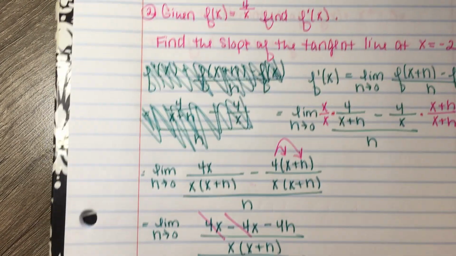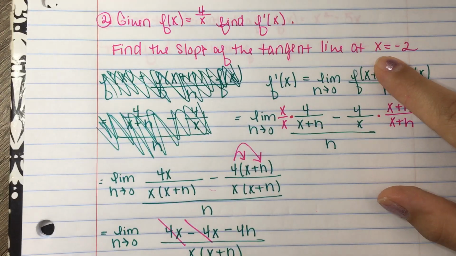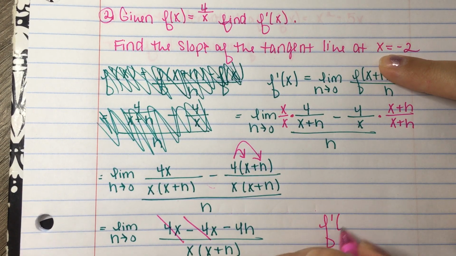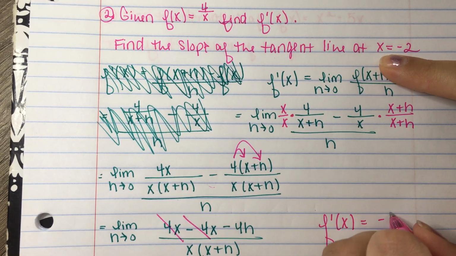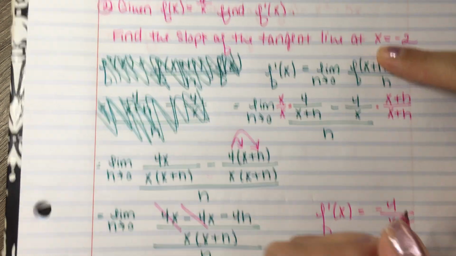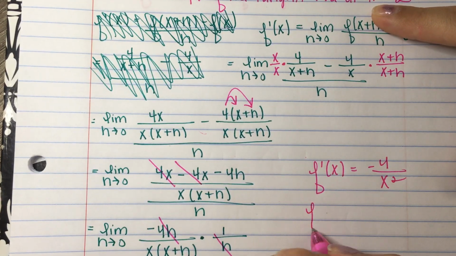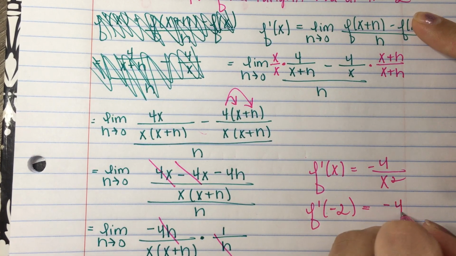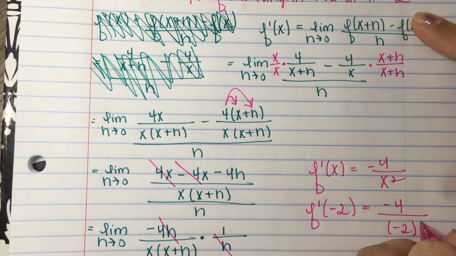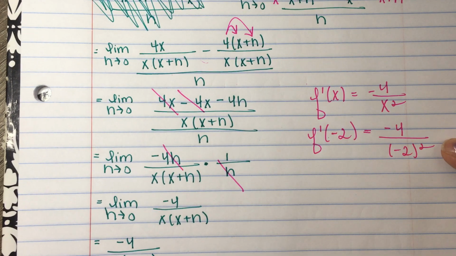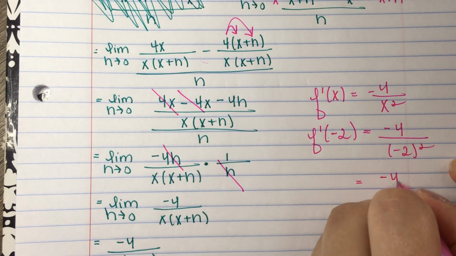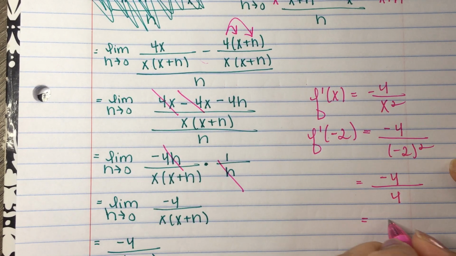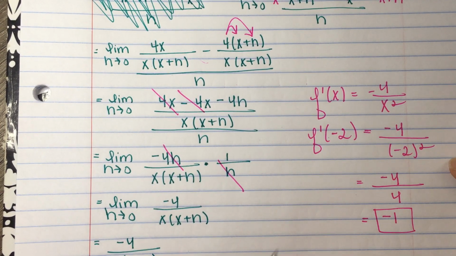All right, and then now our second part of the problem is I want the slope of the tangent line at x equals -2. Okay, well, I know the slope of the tangent line is my derivative. And now I'm going to use my derivative equation to give me the slope of the tangent line at a very specific x value, and that x value is -2. Be careful with your signs here. So I have -4 over (-2) squared. (-2) squared is +4. -4 divided by +4 is -1, and there we are.